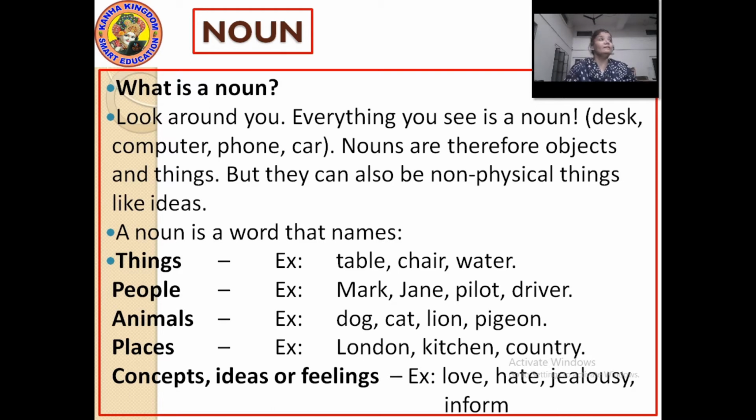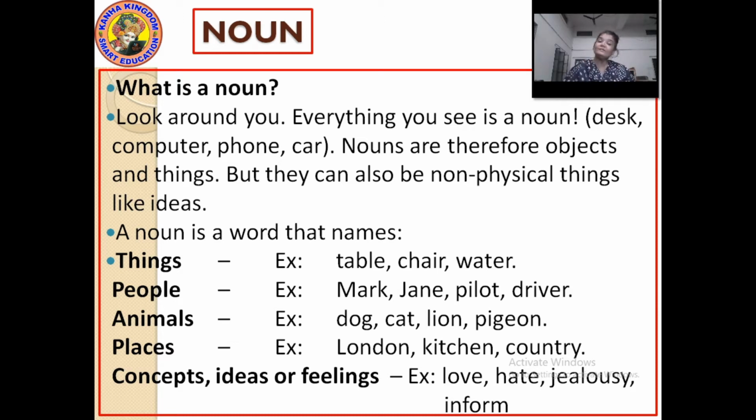So, if I ask you for examples, what can you see around you? Trees, mountains, animals, TV, speaker, mobile, computer, car, different vehicles. Then different people, either your friends, your parents, your relatives, anybody.